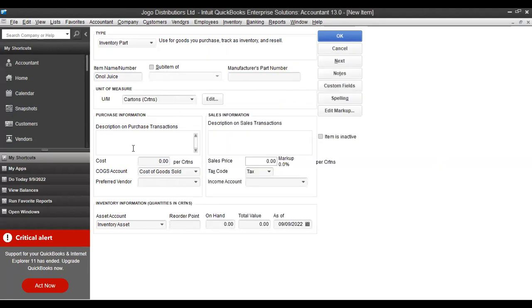That's the unit of measure. Then you're interested in quantities and cost per unit. The cost per unit for the first item is 25,000.